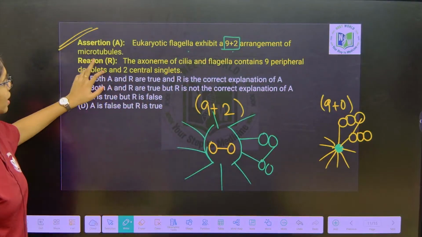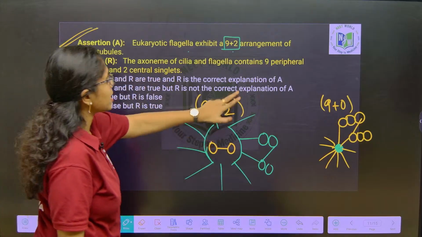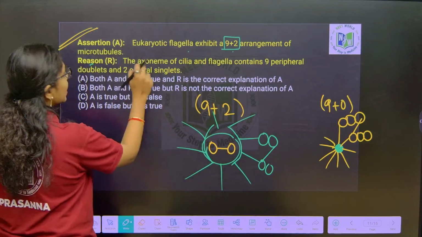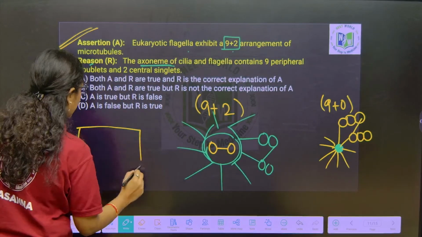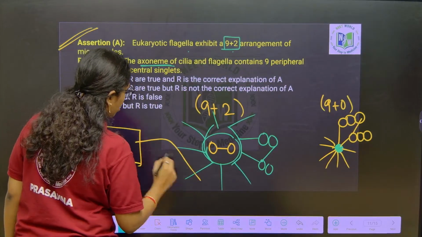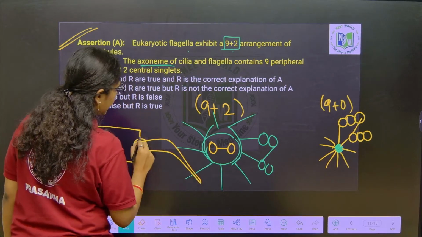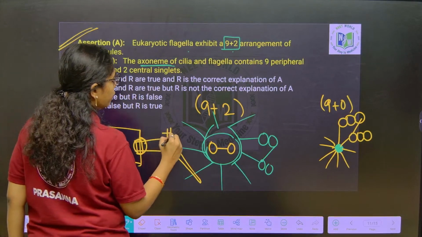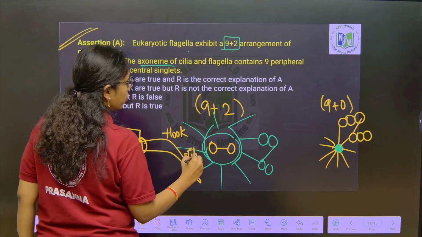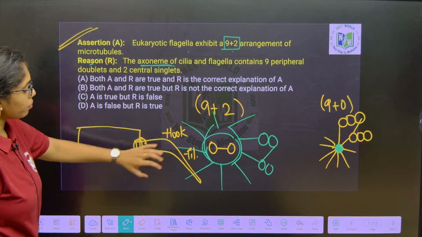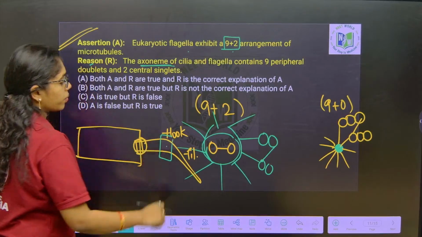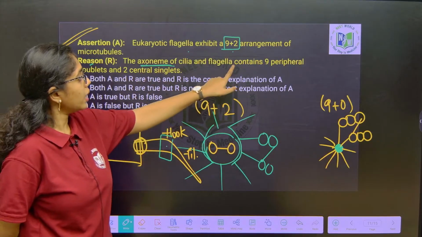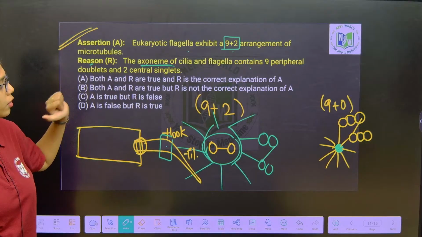In the reason it is clearly given that the axoneme of cilia and flagella contains 9 peripheral doublets and 2 central singlets. What is the axoneme here? The core of cilia and flagella is called the axoneme. If I take a flagellum, here the basal body region is attached to the flagellar body, and the hook and filament are the 3 parts of the flagellum. This is said to be the core. If you take that core, it is called the axoneme, which contains 9 peripheral doublets and 2 central singlets.